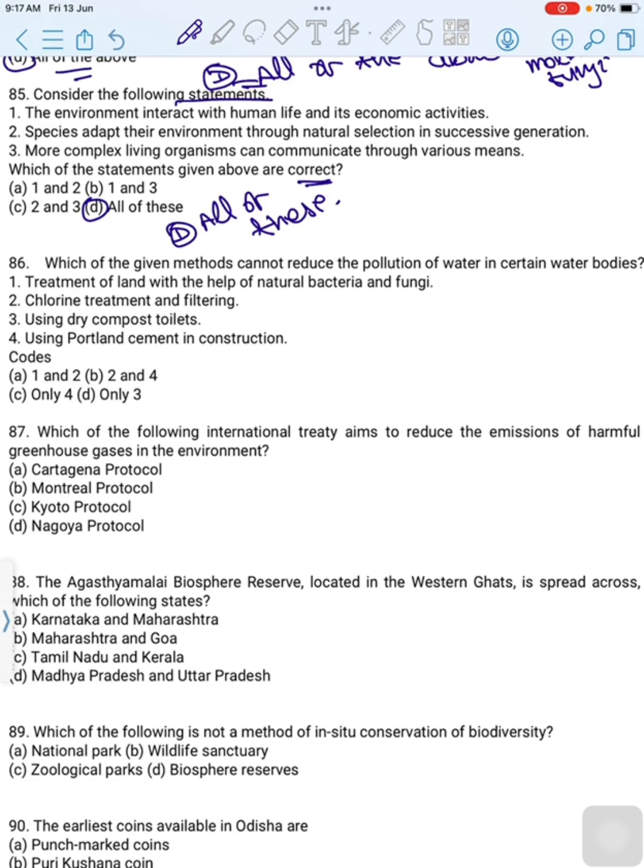All the given statements 1, 2 and 3 are correct. The environment encompasses the interaction of all living species, climate, weather and natural resources that affect human survival and economic activities. Living organisms grow and reproduce, and through natural selection adapt to their environment in successive generations. More complex living organisms can communicate through various means. Then correct option is option D, all of these. Then move to next question.